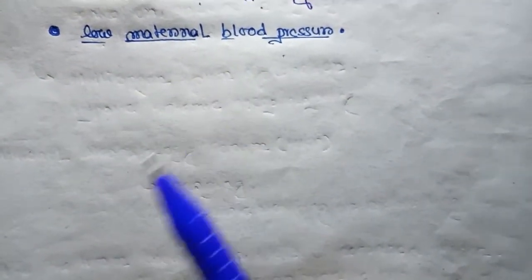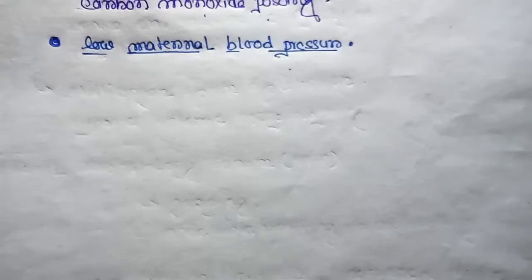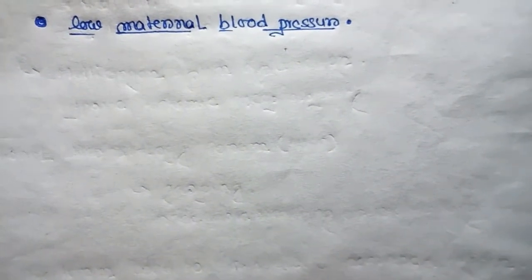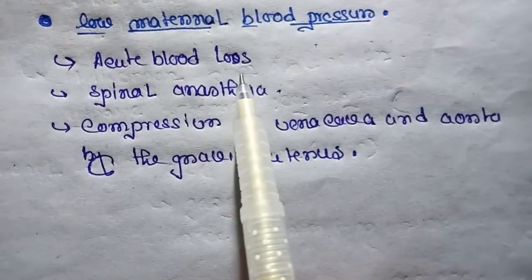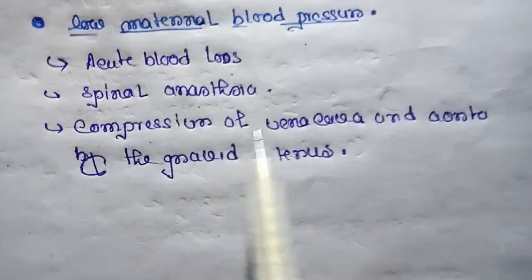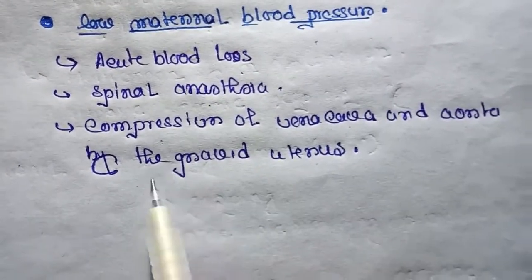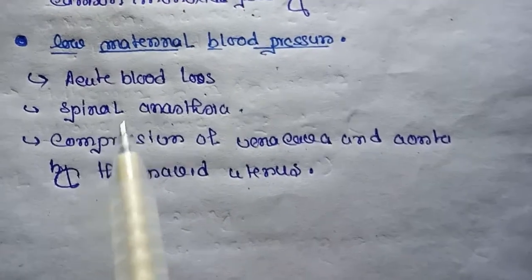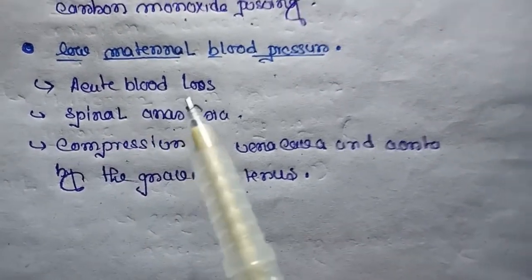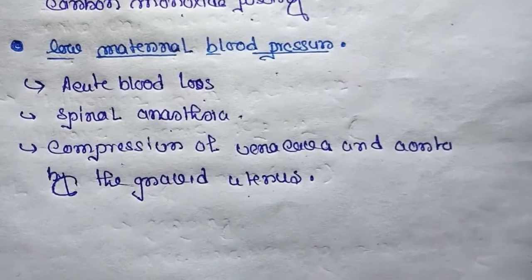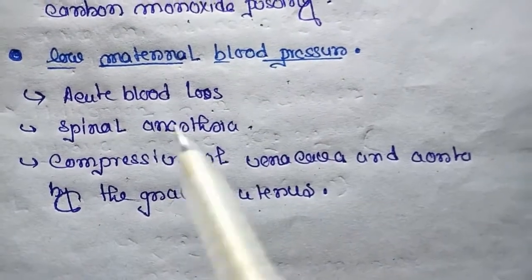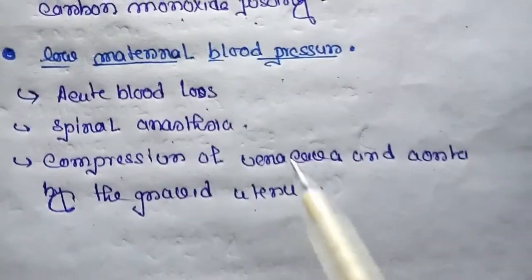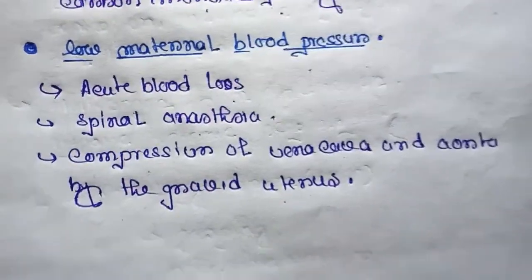Another cause is low maternal blood pressure. That means if the mother's blood pressure is low, birth asphyxia can also occur. Maternal blood pressure is low due to acute blood loss, spinal anesthesia, or compression of the vena cava and aorta by the gravid uterus. Due to all these reasons, low maternal blood pressure occurs, and for that birth asphyxia can also occur.